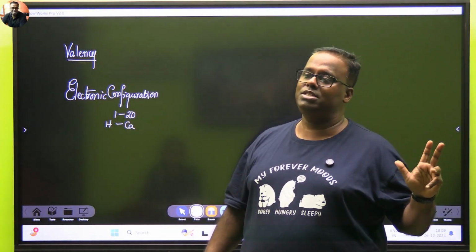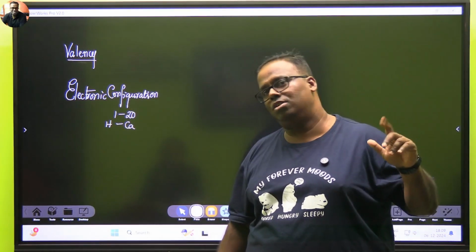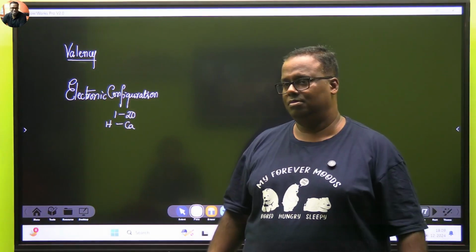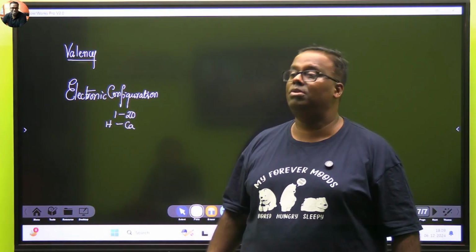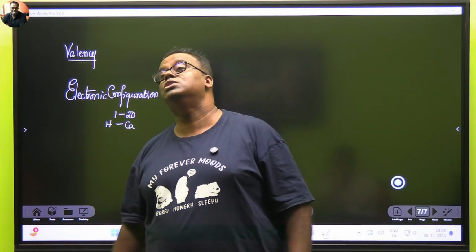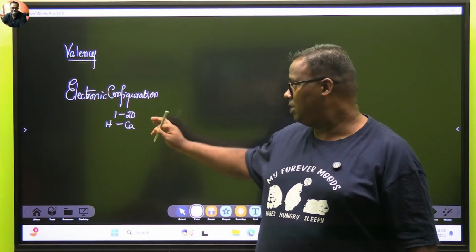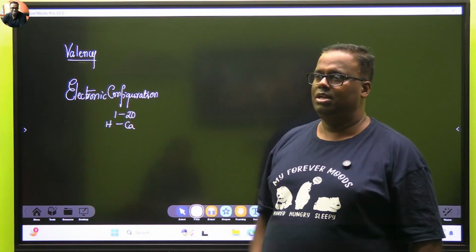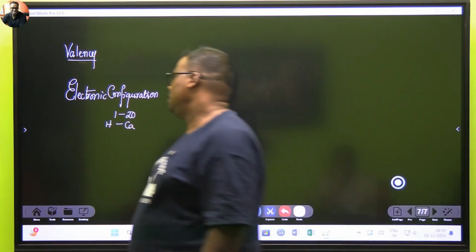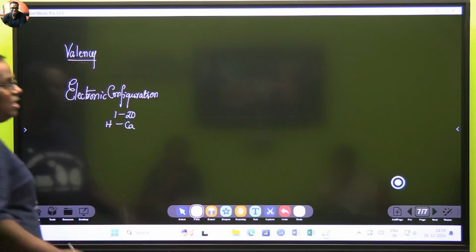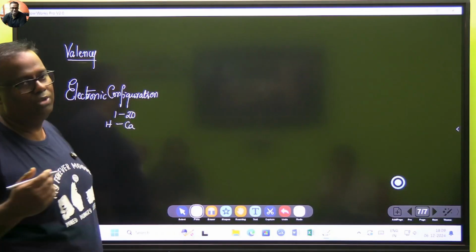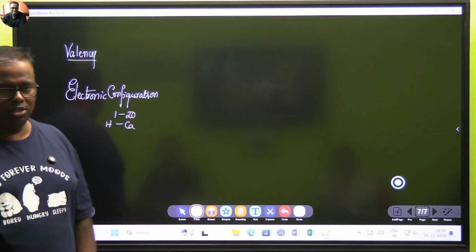Otherwise, you'll memorize, and there is a very good chance that if you forget it, then you won't be able to answer. They will ask you questions like, so and so shows a metallic property, explain why. All those can be answered only with electronic configuration. Electronic configuration tells me how the electrons of an atom are distributed in the orbits, right?